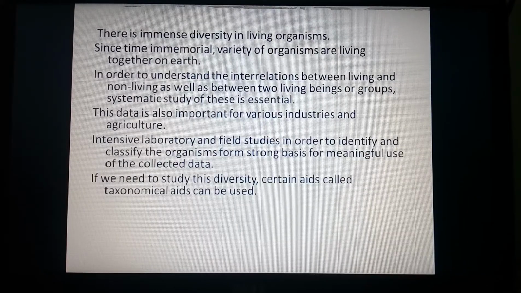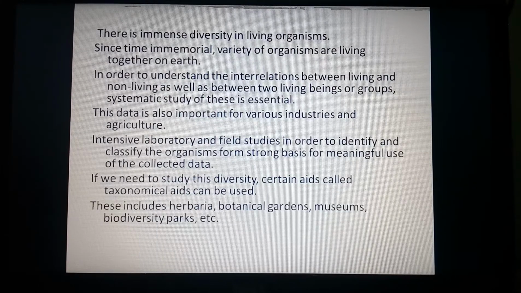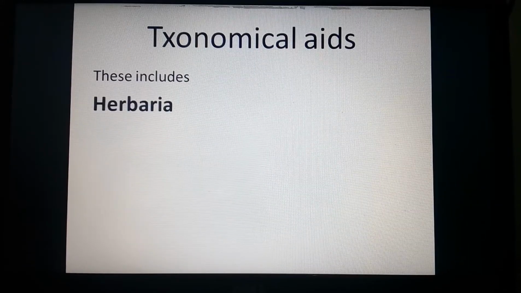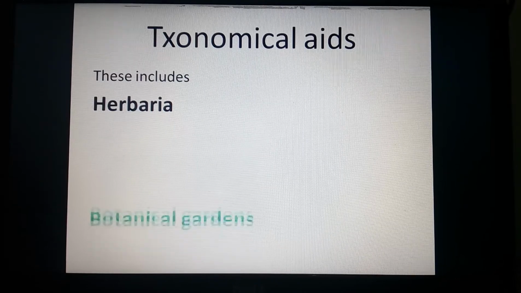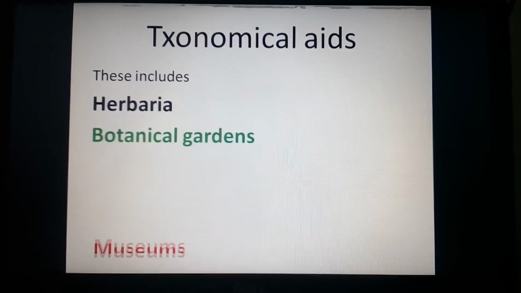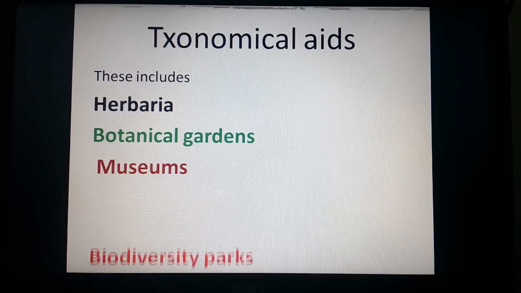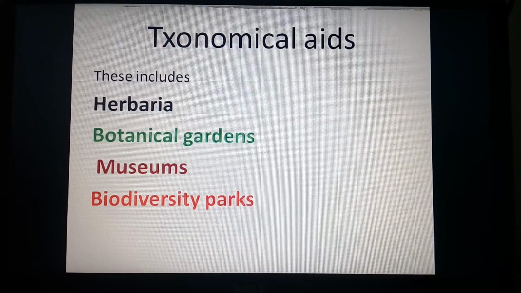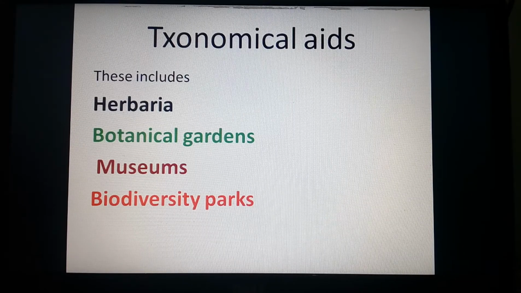If we need to study this diversity, certain aids have to be used, called taxonomical aids. Which are the taxonomical aids then? Taxonomical aids include herbaria. In this topic, we are going to discuss herbaria, botanical gardens, museums and biodiversity parks. Besides that, we are going to study zoological parks also.